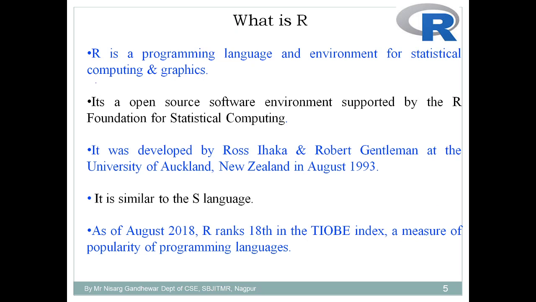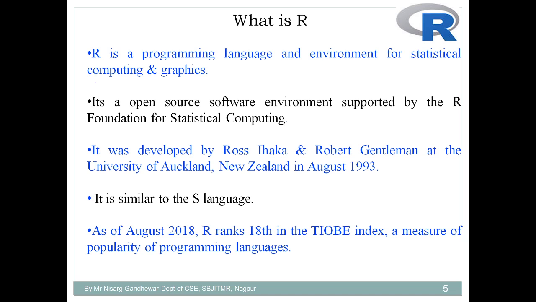So first of all, we'll understand what is R. R is one of the programming languages, or you can say an environment, used for statistical computing and graphics. R is mostly used for data analysis purposes. It's open source in nature, and it is supported by the R Foundation for Statistical Computing.